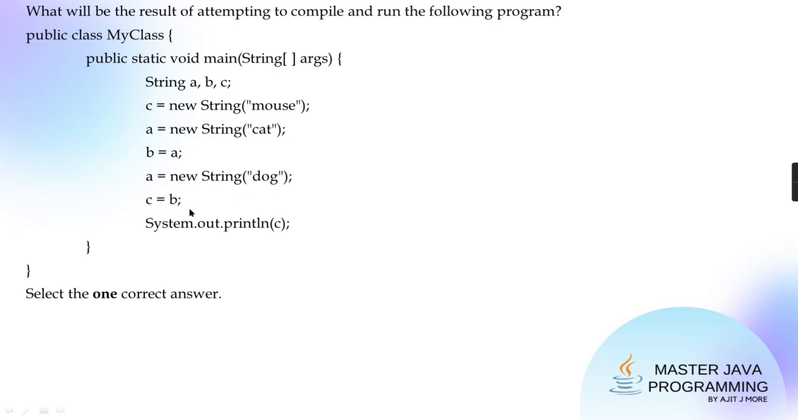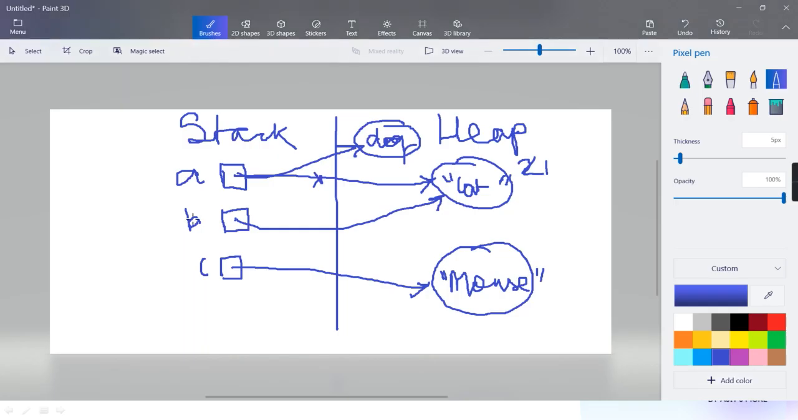Now tell me, I have written C equal to B. When C equal to B, is a duplicate of B created, or is only the reference of B copied in C? Reference of B is copied in C. Yes, so this will refer here. Right? And is this reference lost? Now you can see when the reference is lost, this object does not have any reference. This will be put into the free list.